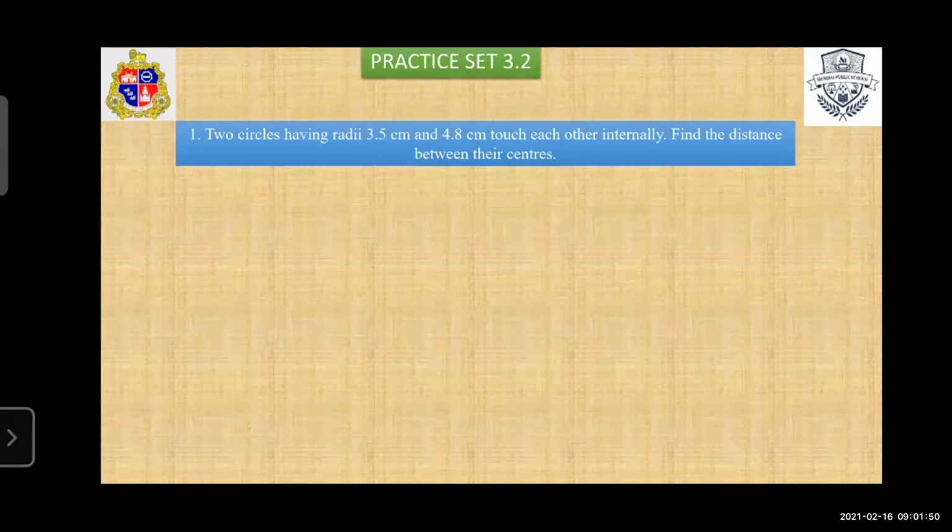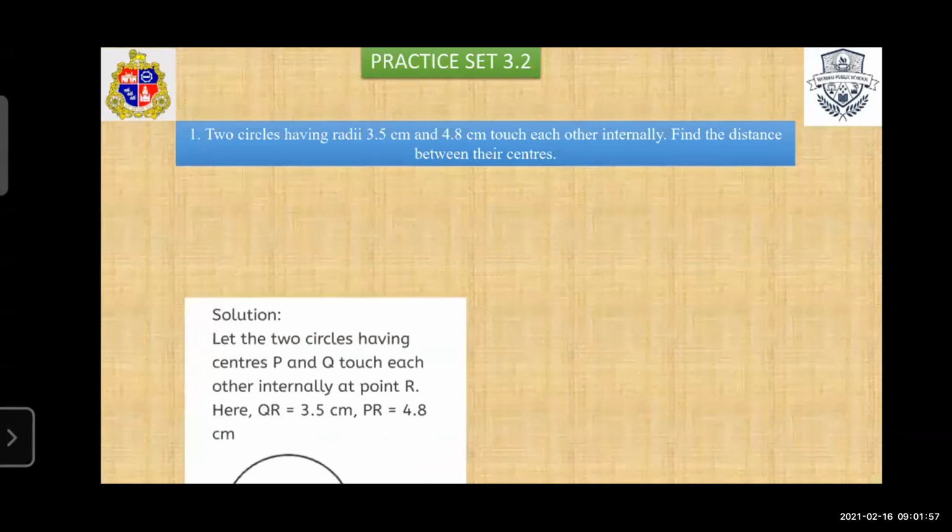So they touch each other internally. Find the distance between the centers. So first we draw the diagram.